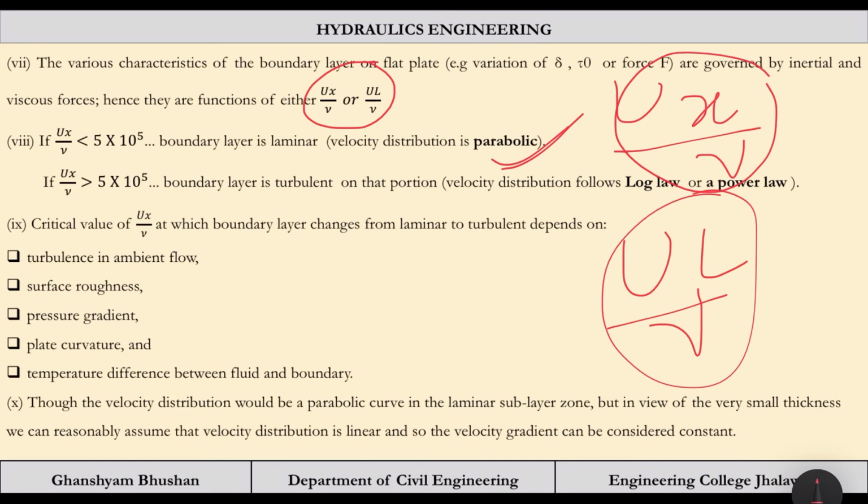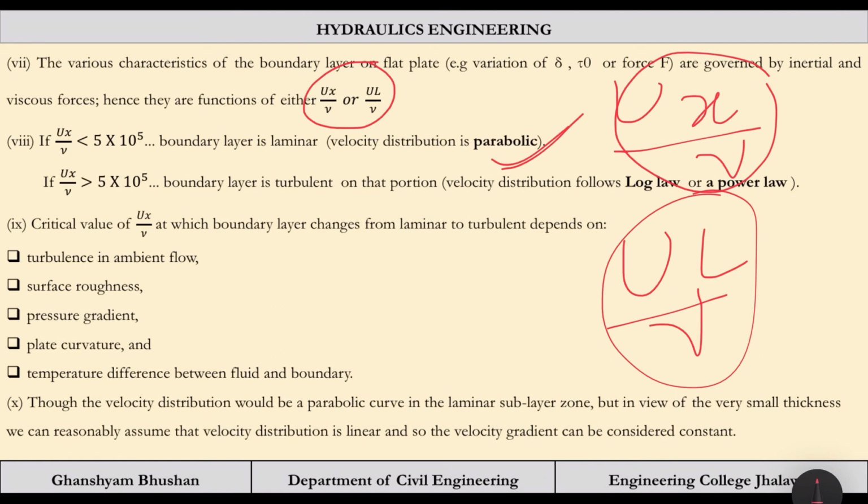So you must know which variation is going to occur, because if it is less than 5 lakh then it will be parabolic due to the laminar boundary layer, and if it is greater than 5 lakh then it will be turbulent, so power law or log law will apply. Depending upon this value you have to apply the velocity distribution.